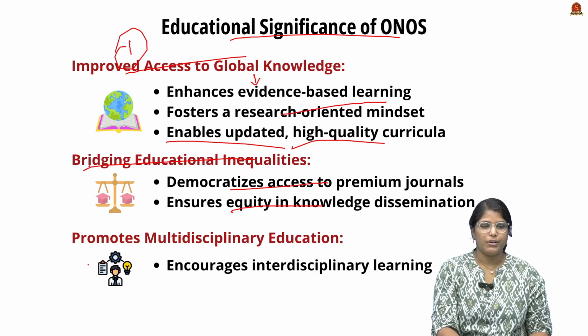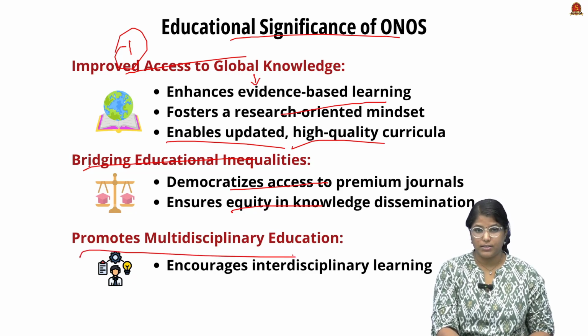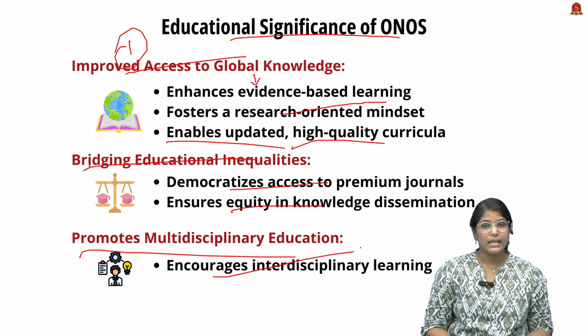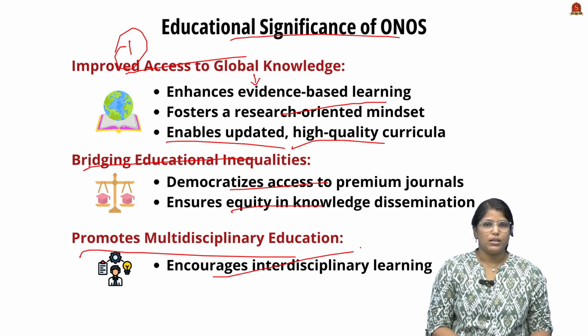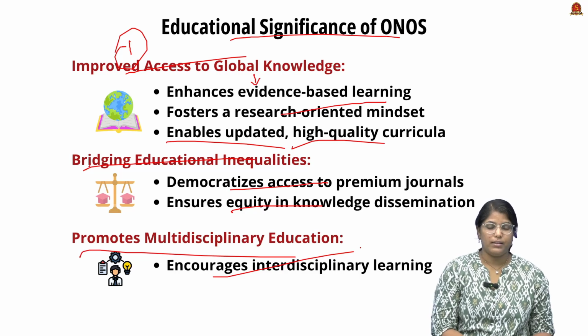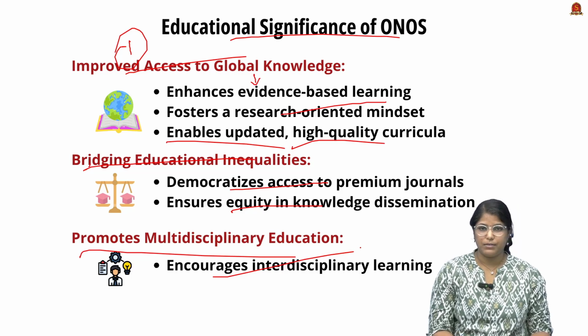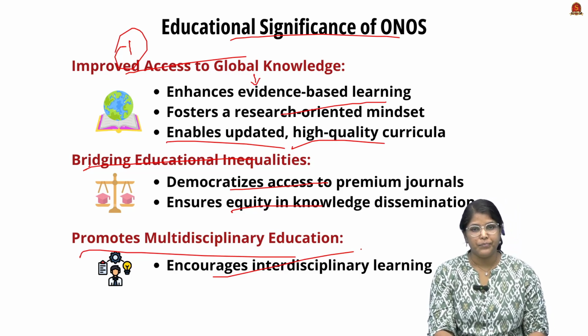Now the third important feature is it promotes multidisciplinary education, which means it enables interdisciplinary learning. So it is not that only the science student can access only the science journals. It is like any particular person from any particular discipline, they can have access to the ONOS.